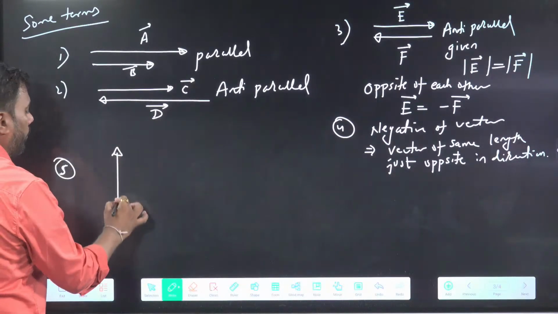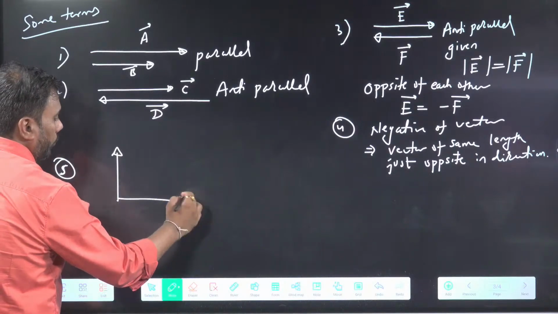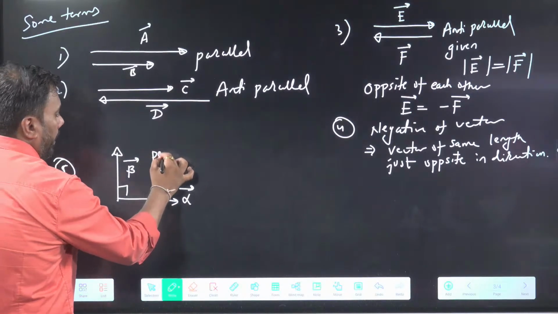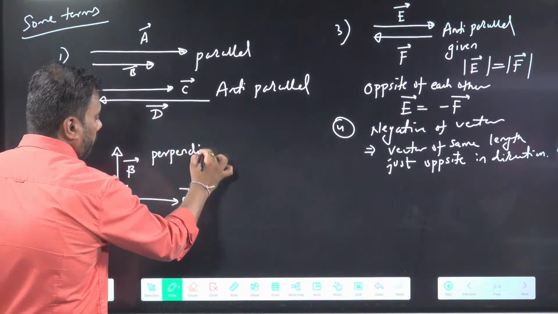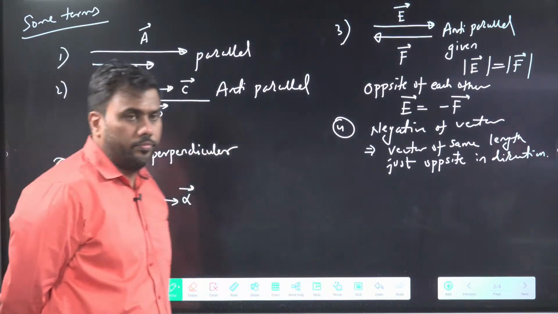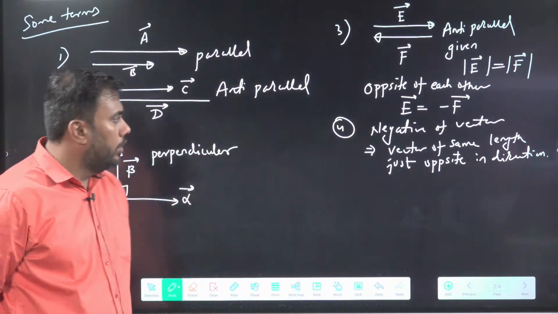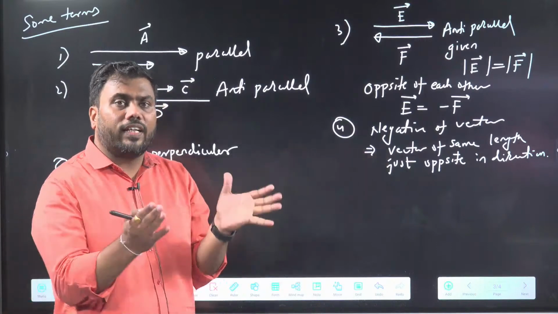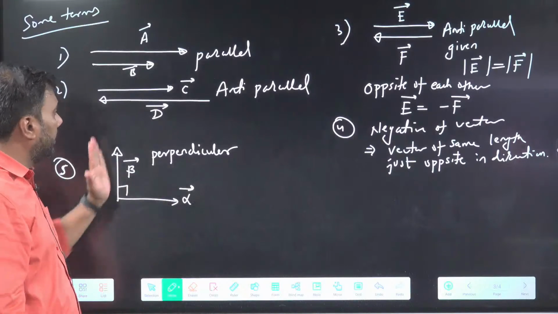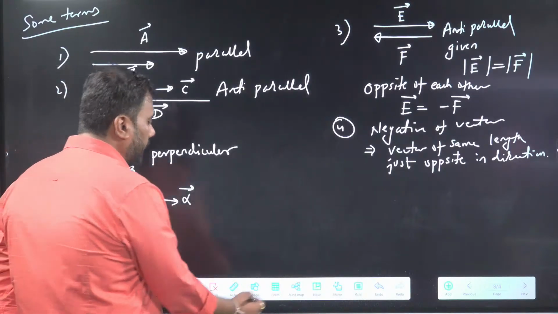If the angle between two vectors is 90 degrees, of course we will say they are perpendicular vectors. So this alpha vector and beta vector, because this angle is 90, are perpendicular. Yes, we will cover everything from basics. So what is negative of vector? A vector having same length but in opposite direction. Perpendicular means the angle between them is 90 degrees. Okay, so we are covering all the basics.